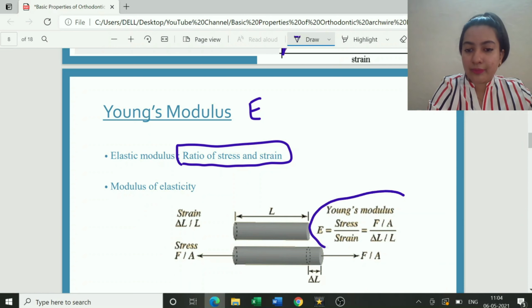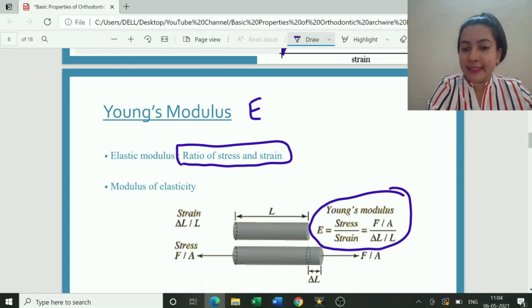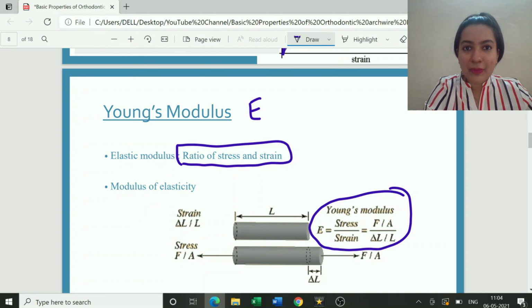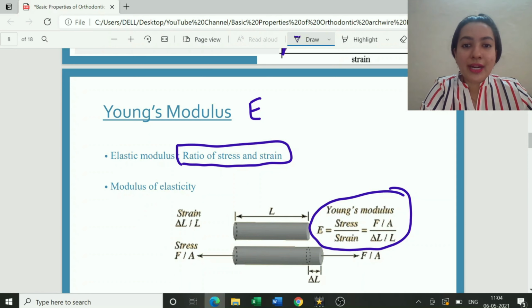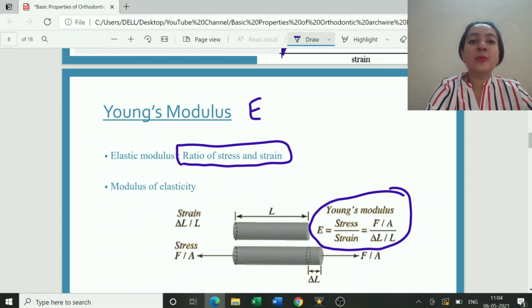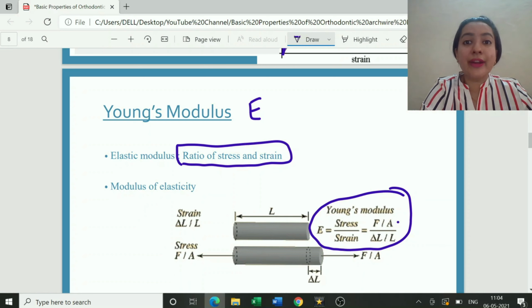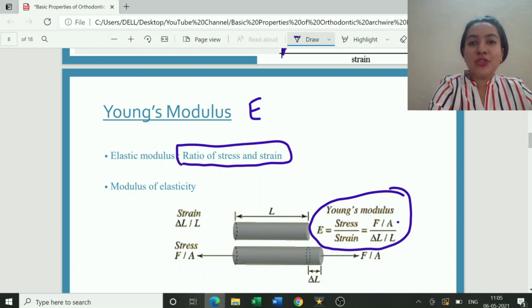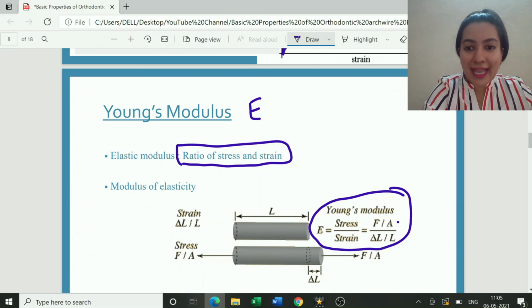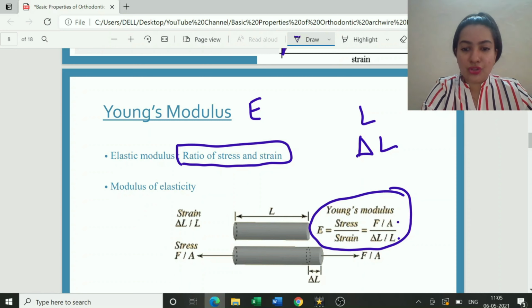So focus on this thing. Young's modulus E is equal to stress upon strain. In the previous slide, we already saw what stress was. Stress was force per unit area, therefore F upon A. What did we see? Strain was change in length upon original length, or change in dimension divided by original dimension. So if my original dimension was L, my change in dimension would be depicted by delta L. So this is what they have done here. Change in dimension divided by original dimension.